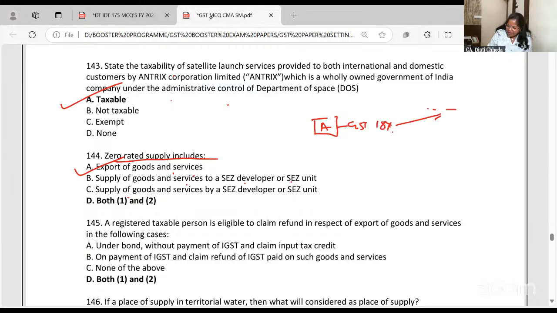But if I export, the rate becomes zero because we want our export rate to be competitive with the world rate. So 18% GST will not be charged if I am exporting. 18% GST will not be charged if I am sending the goods to SEZ. When I am selling it inside SEZ, SEZ is in itself like an export, a foreign country inside India. So the answer is both 1 and 2. When SEZ supplies goods, it's not zero rate.